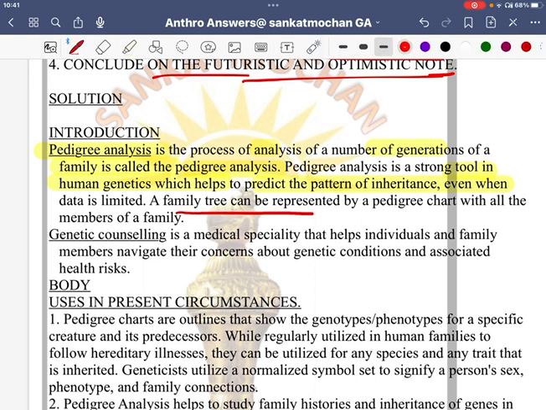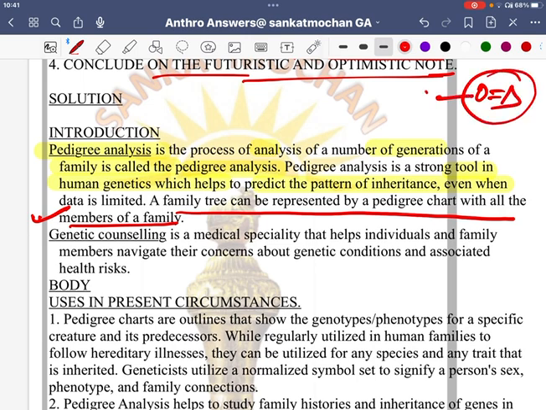A family tree can be represented by a pedigree chart with all members of the family. As I stated, if this is the sign, they are married. If one sign is here, they are brother and sister. If they go downward, the generation changes.